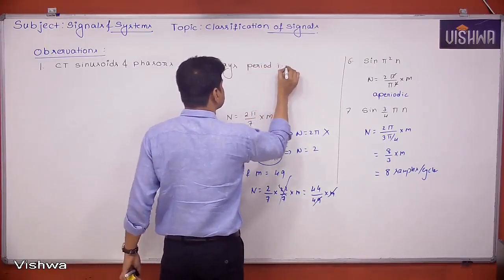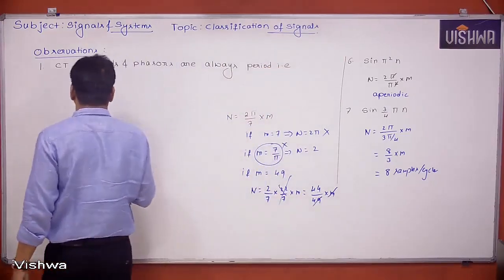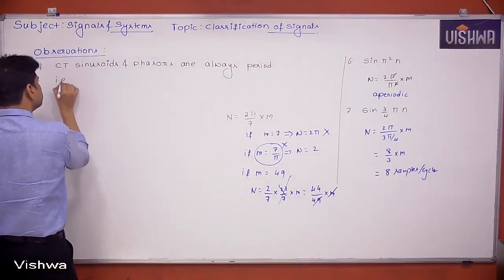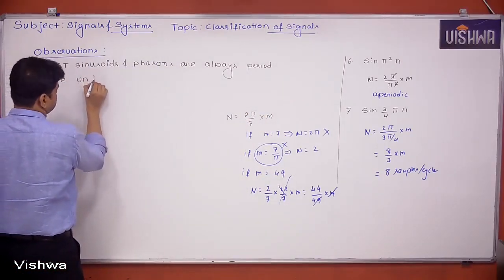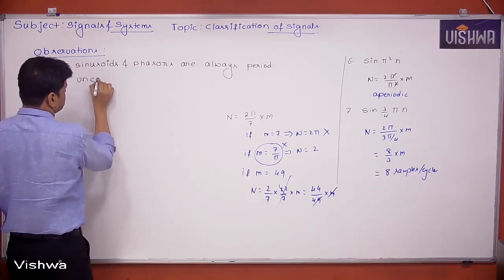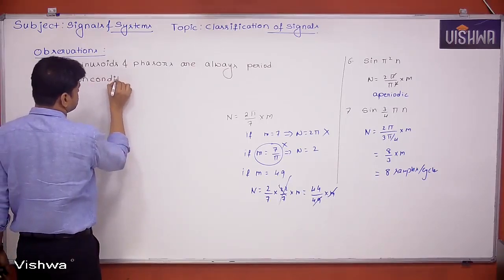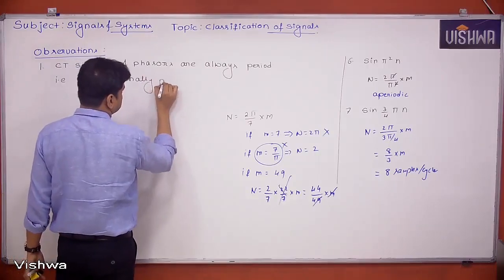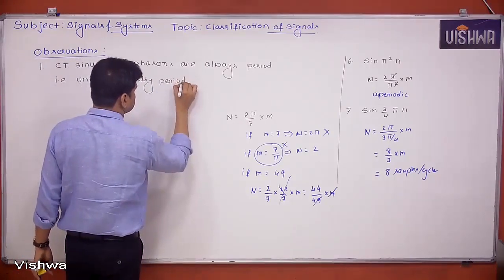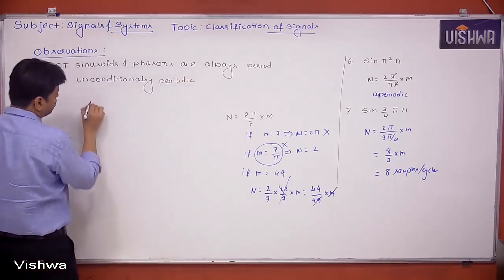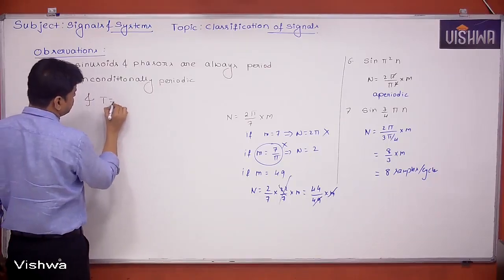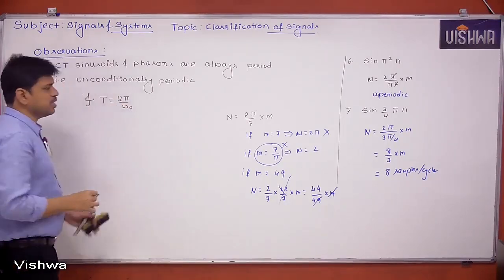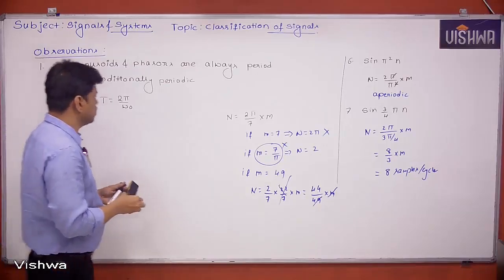That is, unconditionally periodic. And the period is given by 2 pi by omega naught.